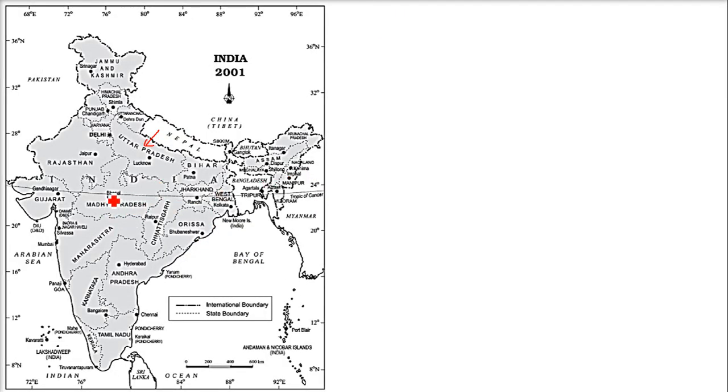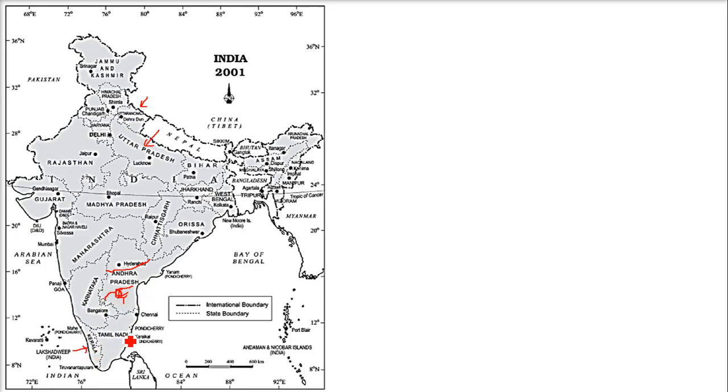And now we have Madhya Pradesh as well as Chhattisgarh. Madhya Pradesh was with Chhattisgarh. Now they are two different states. And Uttar Pradesh and Uttaranchal, which is now called Uttarakhand, were a single state previously, but now we have two states. Similarly, Andhra Pradesh, now we have Andhra Pradesh and Telangana, two different states. Telangana comes here because Hyderabad is in Telangana. So this is how it has changed.